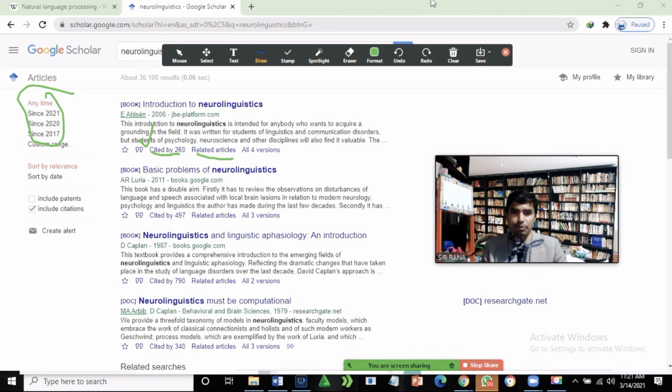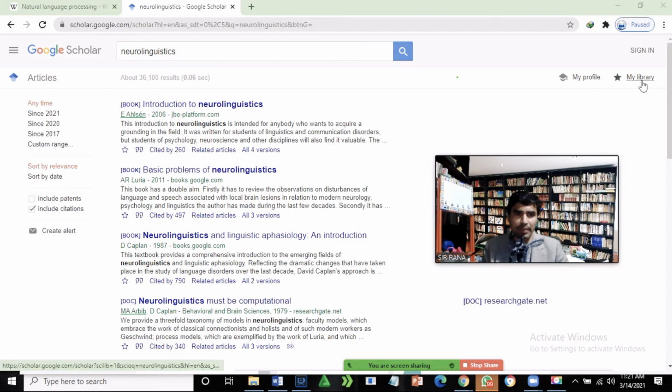Now I will let you know how to make it part of your My Library. So here is the option, My Library. You click on My Library, whatever you have researched, whatever you have made in My Library, you want that it should go in your My Library. So whenever you need to acquire this information, you will just click on My Library and you will find it.